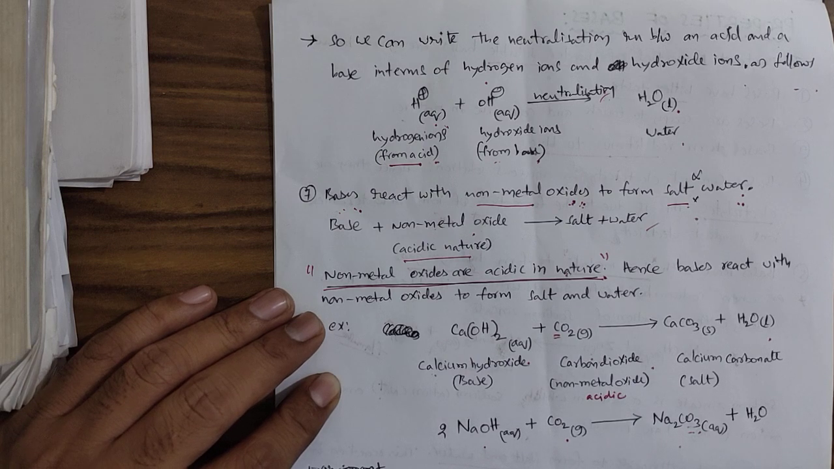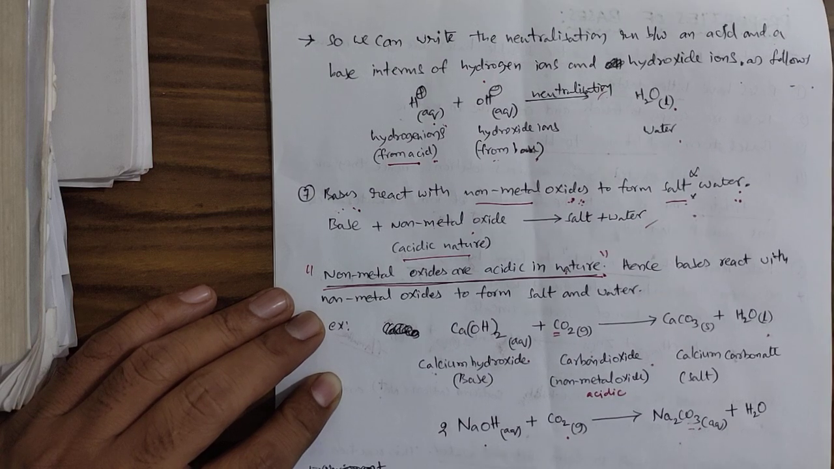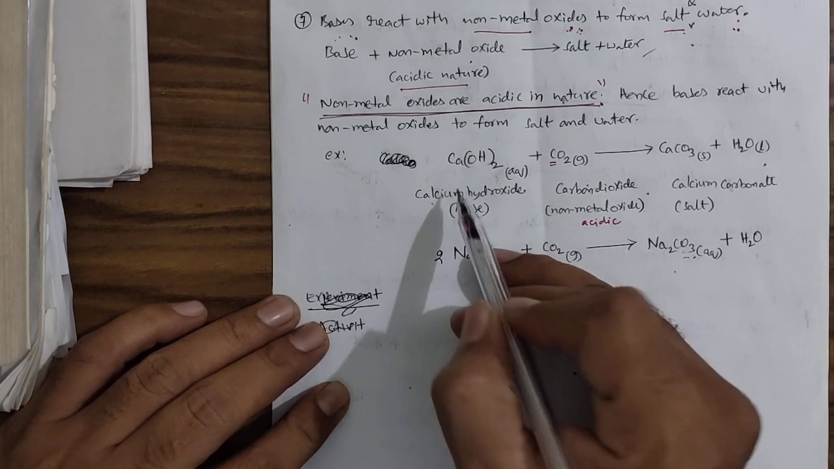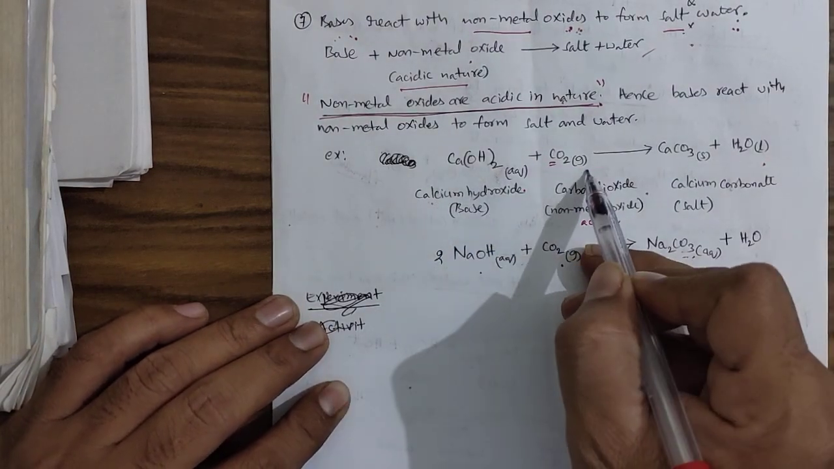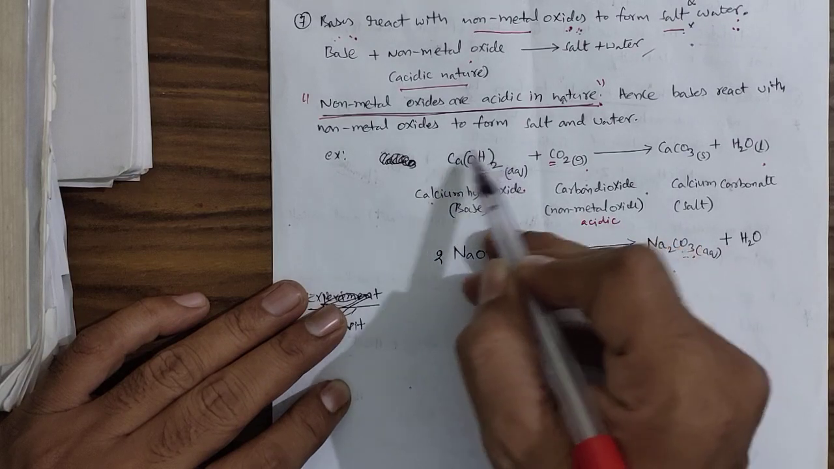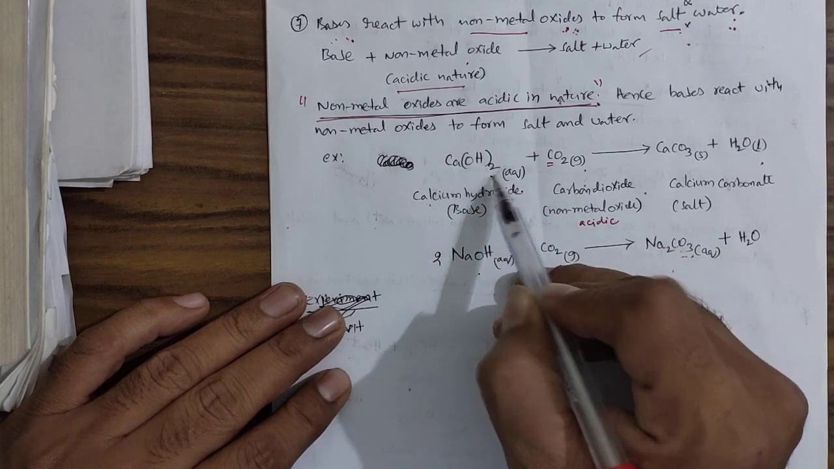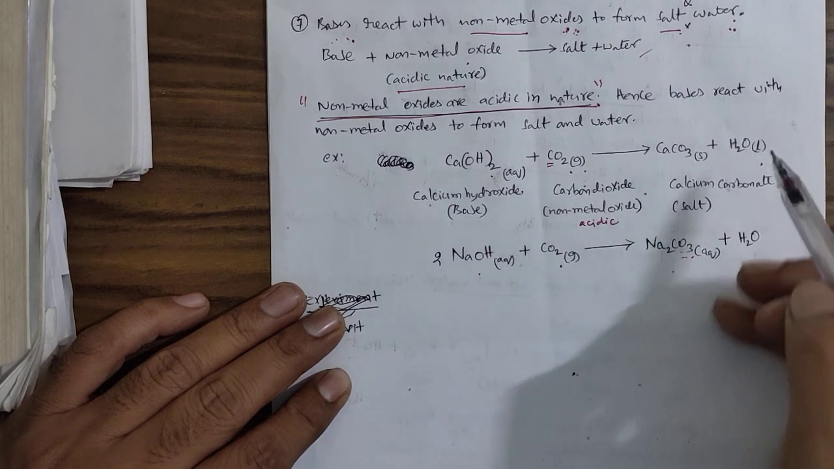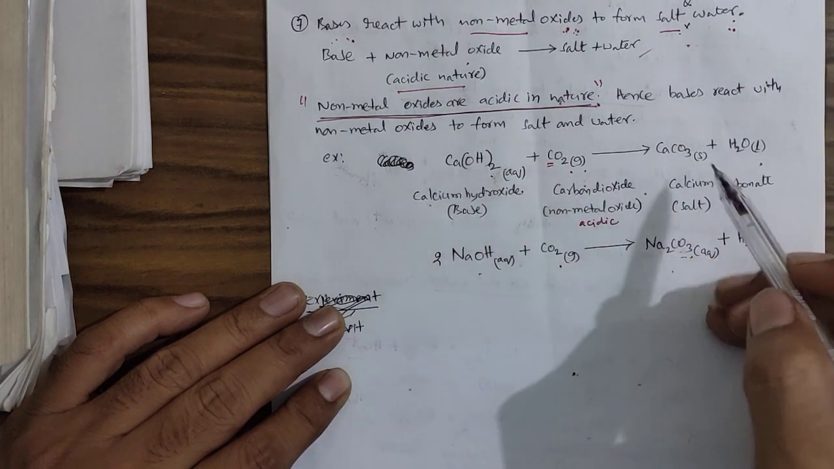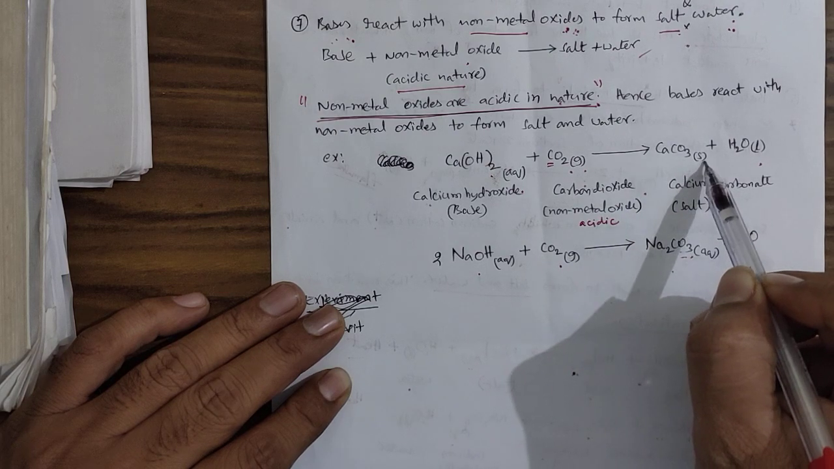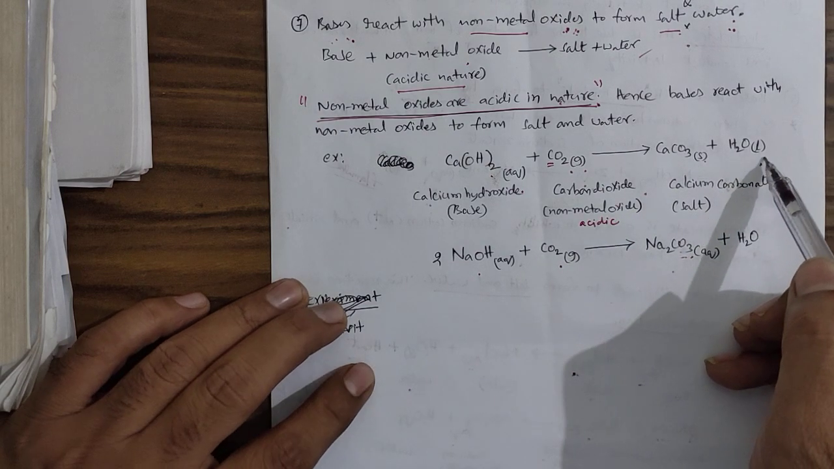And bases can also react with non-metal oxides. Why? Non-metal oxides are acidic. Since they are acidic, they can react with bases to form salt and water. The example is calcium hydroxide and CO2. Calcium hydroxide is a base, CO2 is a non-metallic oxide. When they are allowed to react together, calcium carbonate solid and H2O liquid are formed.